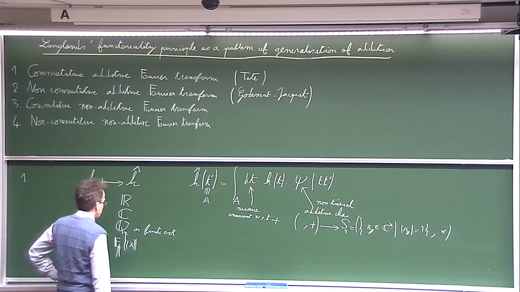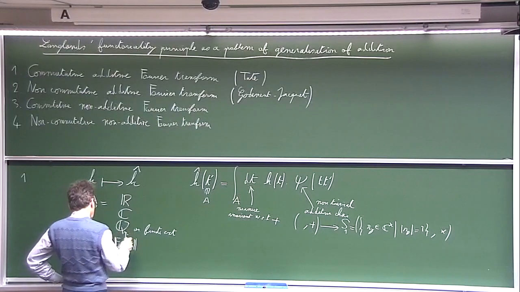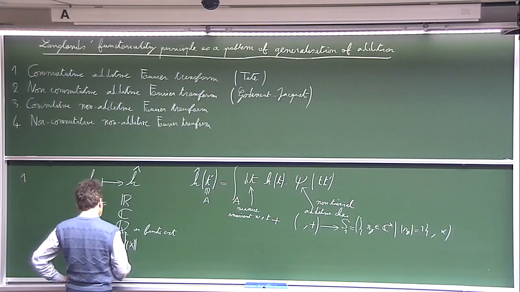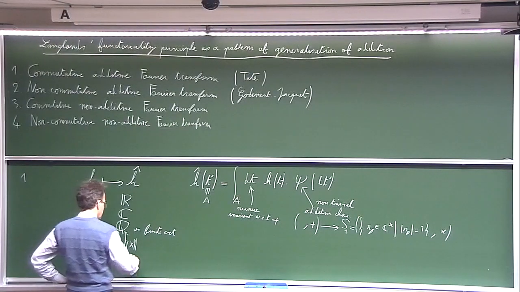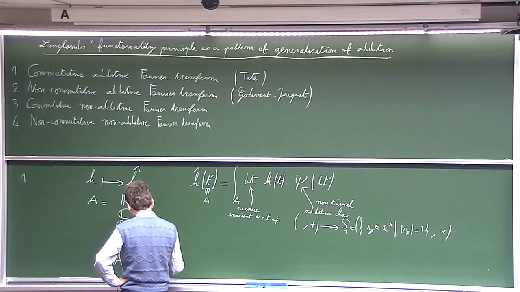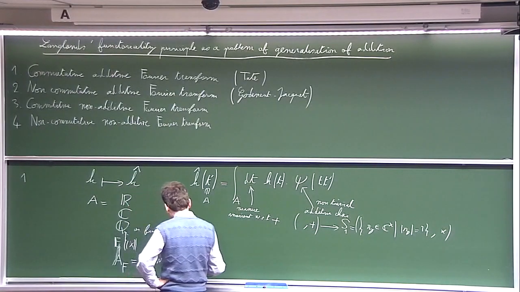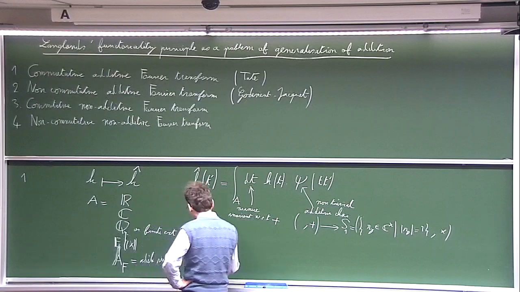And lastly, and very importantly for us, it can also be the so-called adele ring of F, a global field.